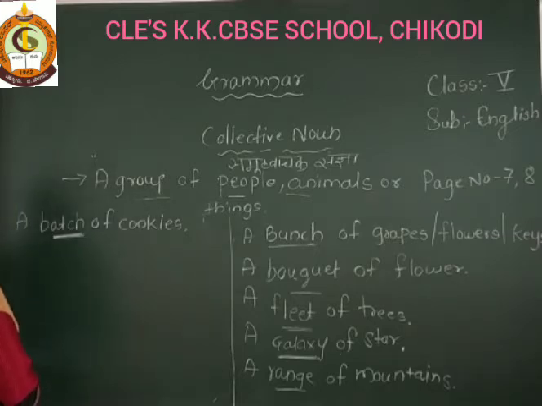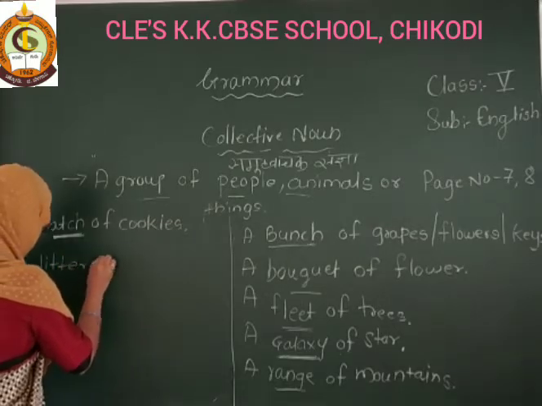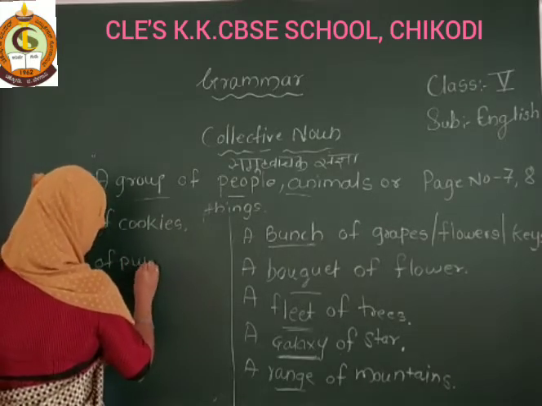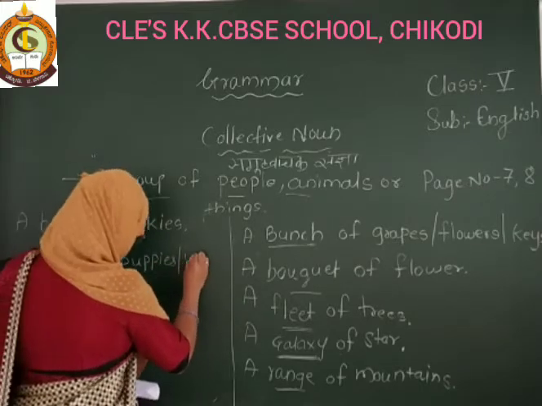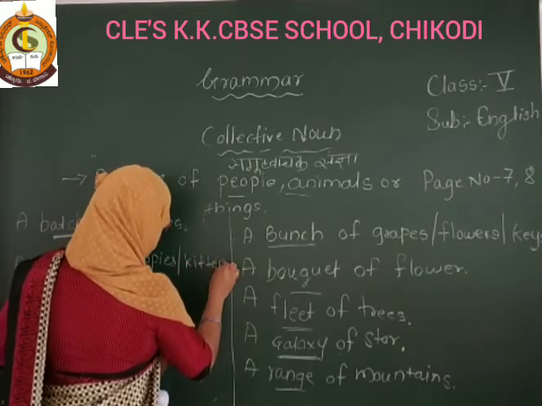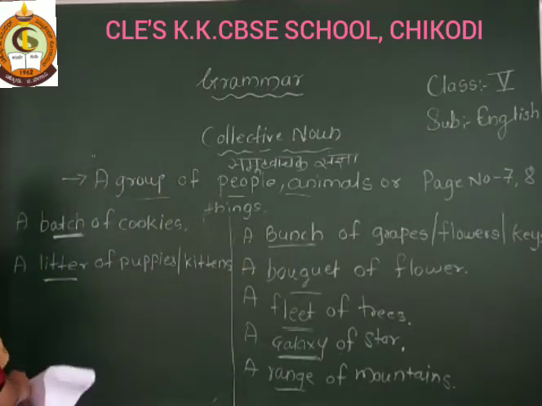Next, a litter of puppies, or we can call it kittens. Litter is also a collective noun.